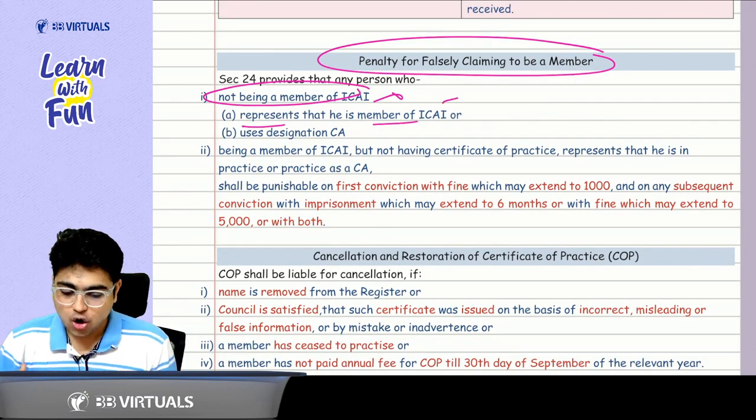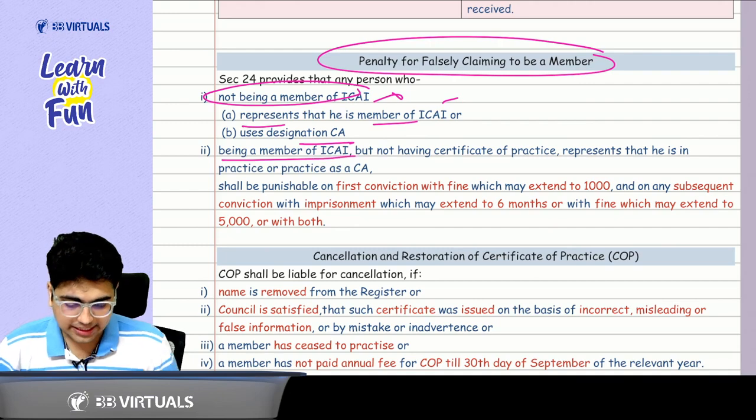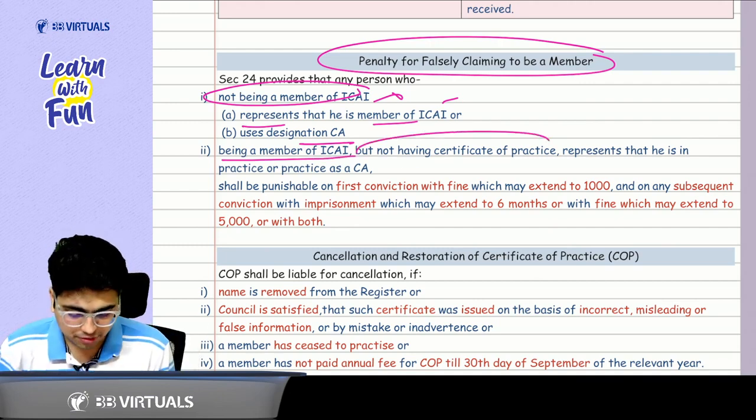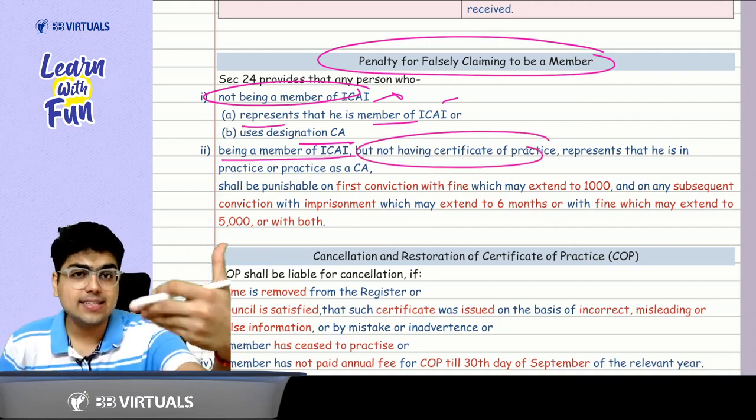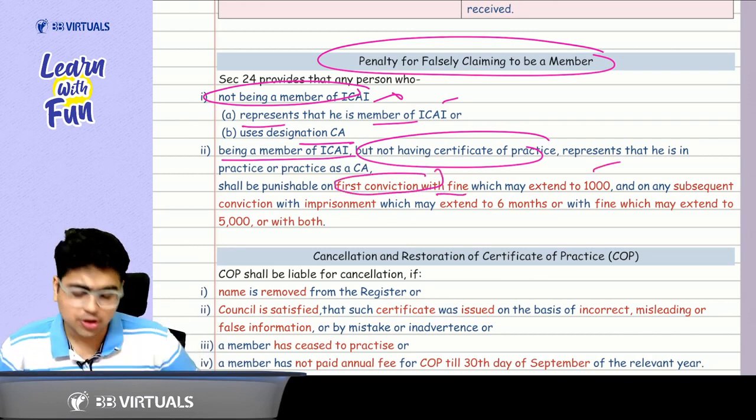So it says, a person not being a member of ICAI represents that he is a member of ICAI or uses any designation of CA. Otherwise, he is a member of ICAI, but he is not having a certificate of practice and represents that he is a CA in practice. Then in case of first conviction, there will be a fine of 1,000 rupees.